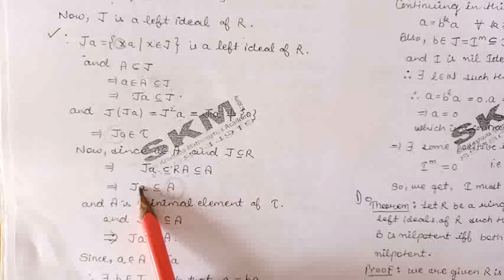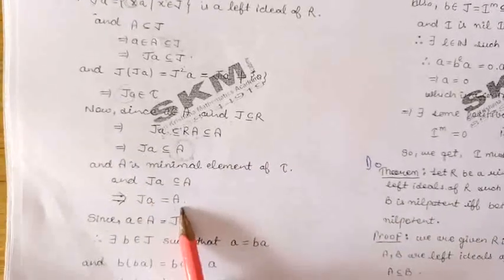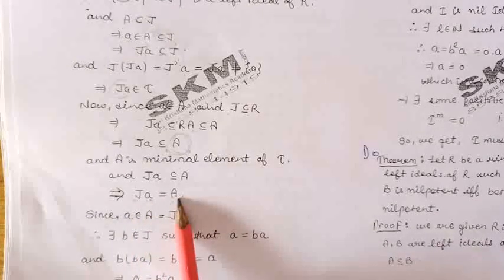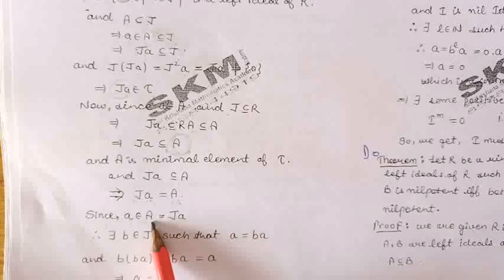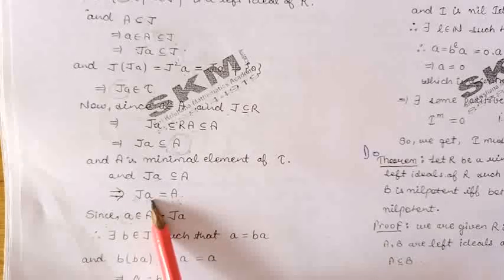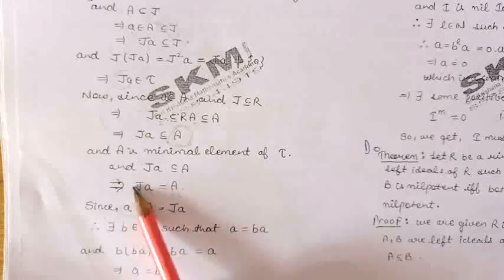So Ja contained in A implies that they must be same. So J into a is same as A. So the element a belongs to A implies that the element a belongs to Ja.